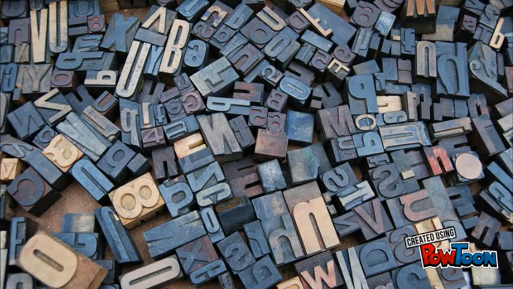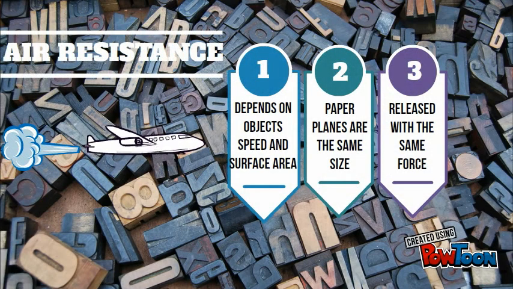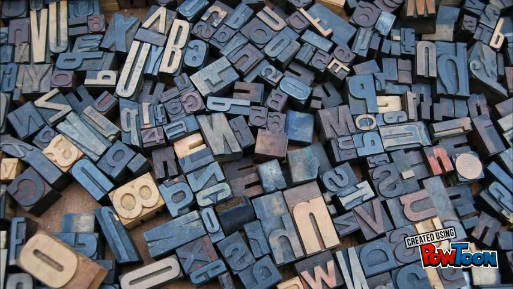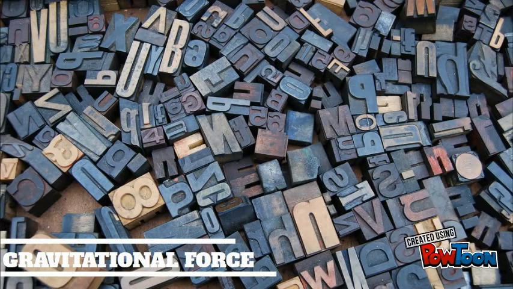We made some key assumptions in the choosing of the plane design. Firstly, we assumed that the air resistance was negligible. Air resistance depends on the object's speed and surface area. However, as the paper planes are of the same size, they would have the same surface area. They would be released with the same force as much as possible, which means their speed would not vary much either.